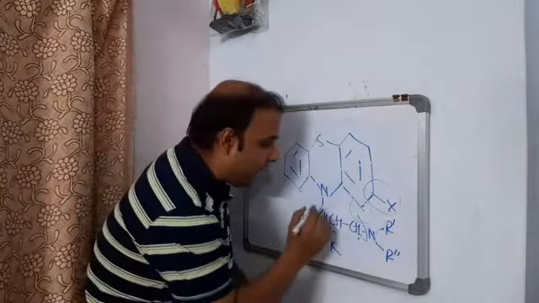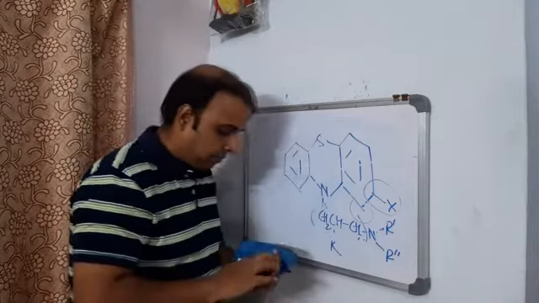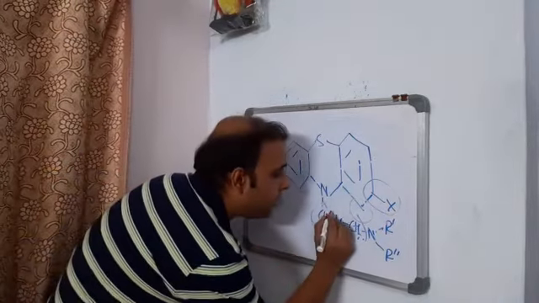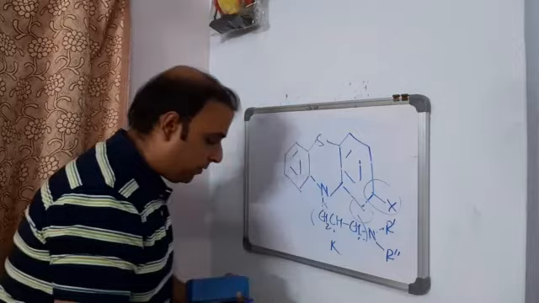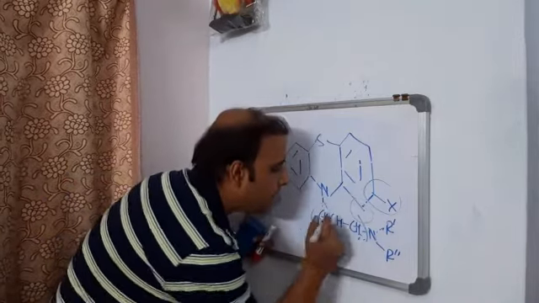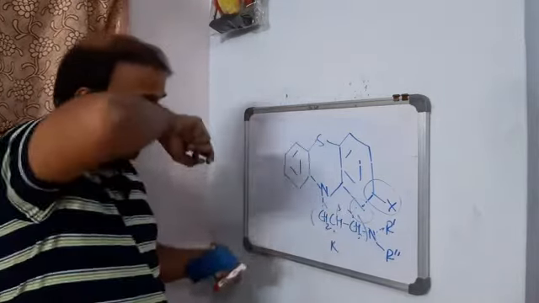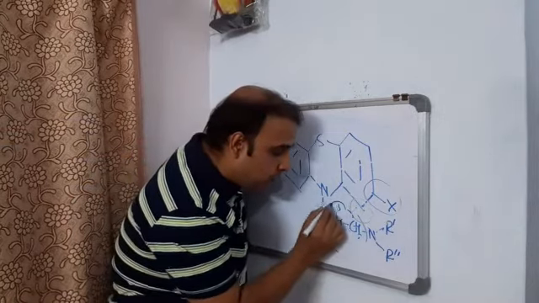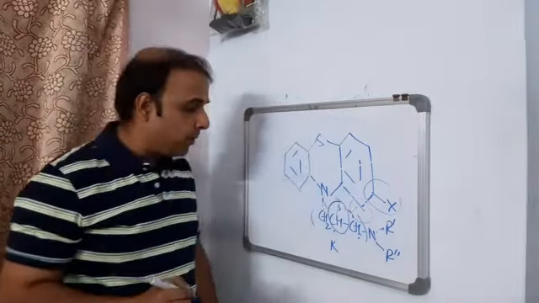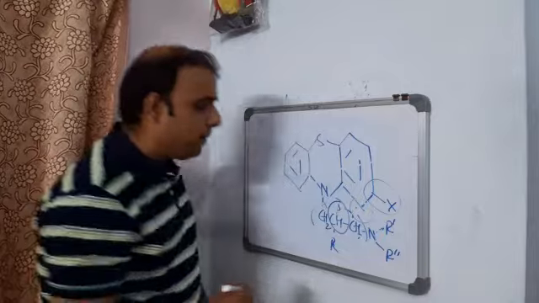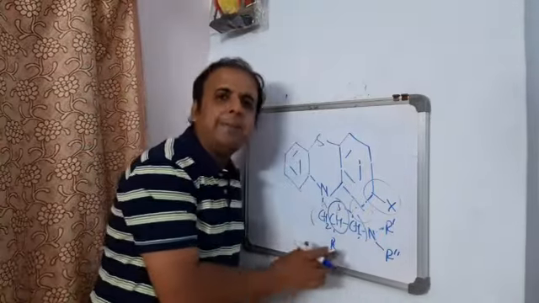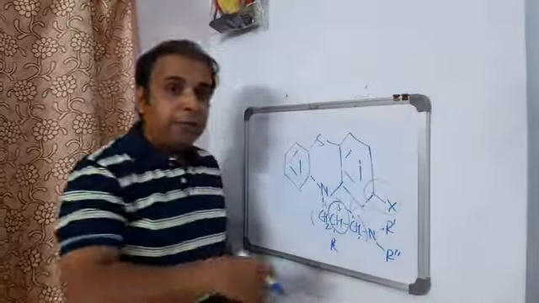Now, as I have mentioned, this is the alpha, this one is beta, and this is the gamma carbon, right? Now, coming to the substituent at position beta, I have just put one R here. That means probably some substituent can be inserted. Probably we can go for further branching, right?